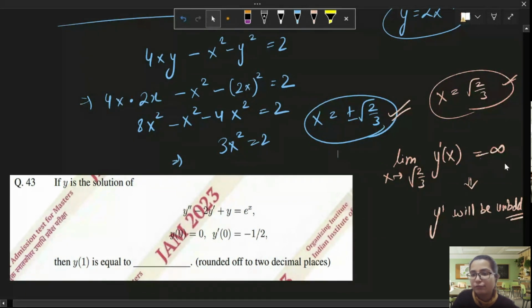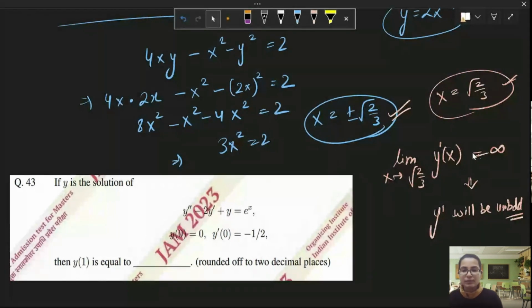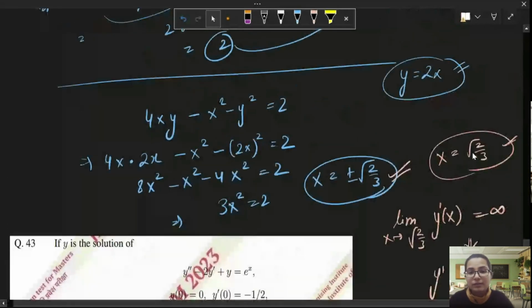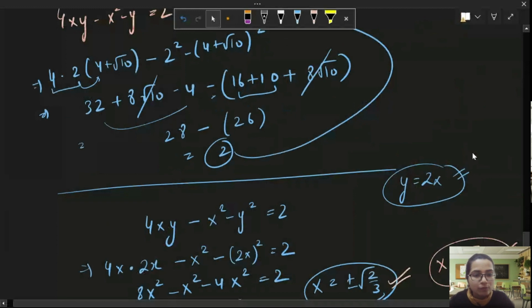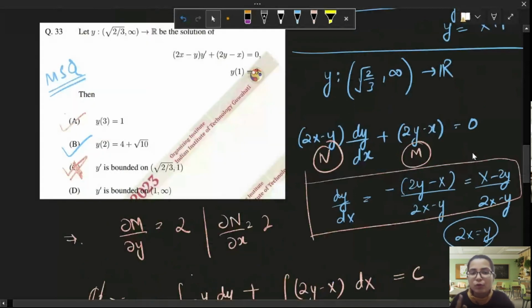The limit will be infinity, because this will be like an asymptote for the solution, at x equal to root 2 by 3 or x equal to minus root 2 by 3. So that was the point of problem. So this was not bounded in this interval. Around this point, it won't be bounded. It is talking about the open interval. If it would have talked about the closed interval with root 2 by 3, this statement would have been wrong, because the function dy by dx would not have been defined, right?